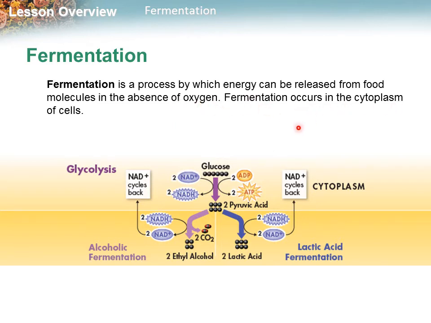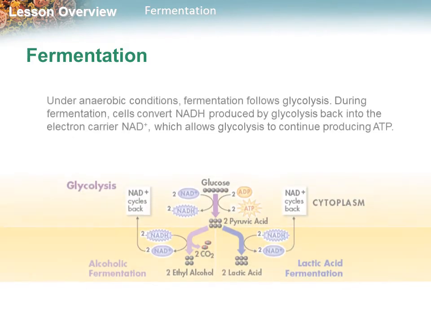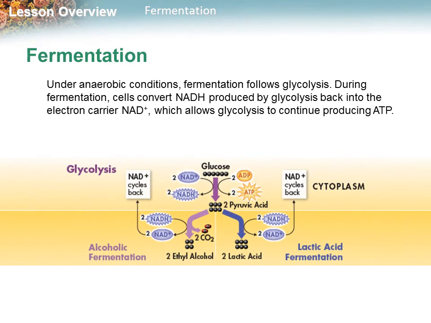Fermentation occurs in the cytoplasm of cells. Now let's see the detail. Under anaerobic conditions, fermentation follows glycolysis. During fermentation, cells convert NADH produced by glycolysis back into the electron carrier NAD+, which allows glycolysis to continue producing ATP.